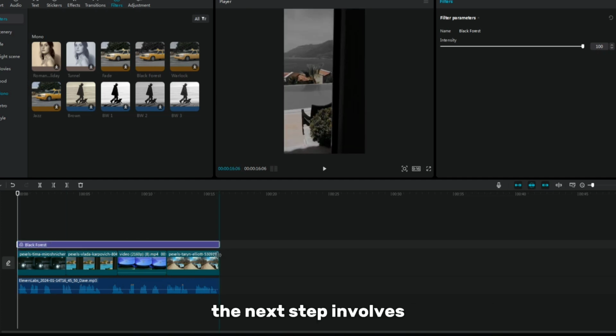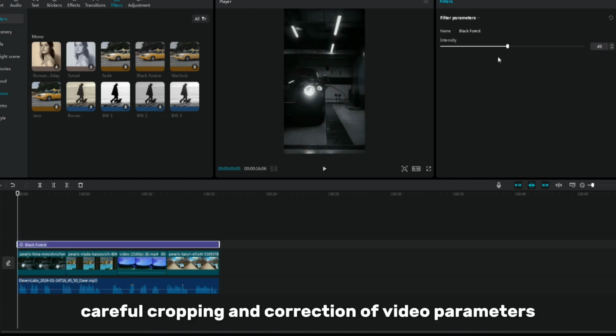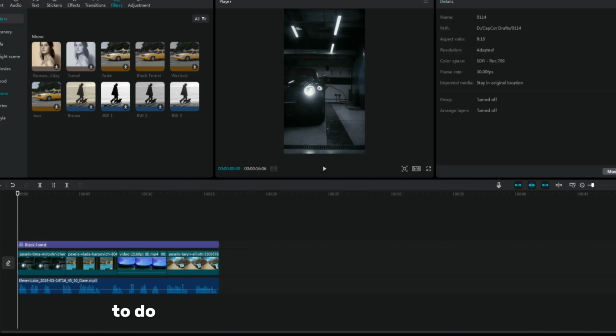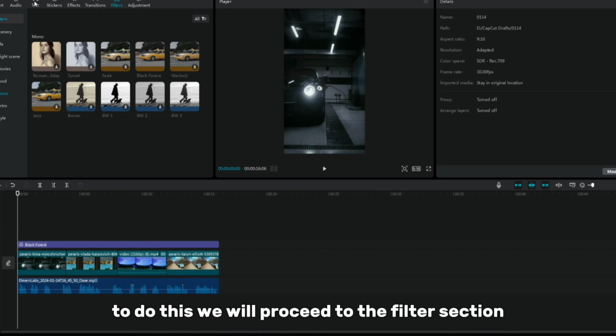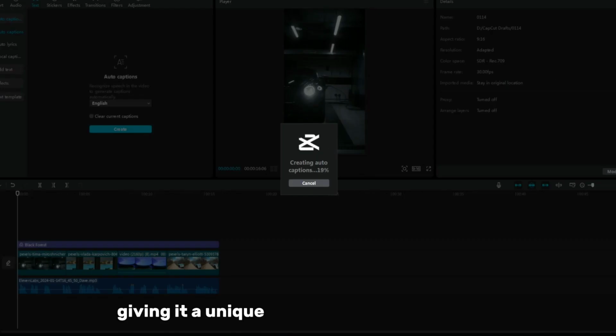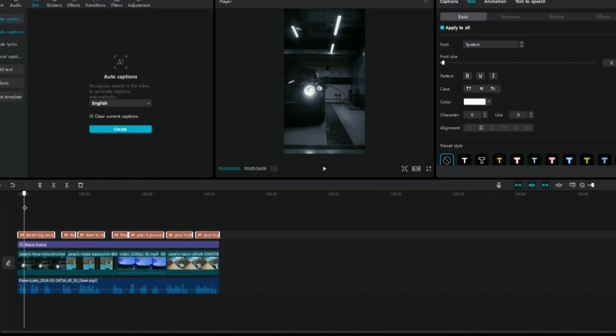The next step involves careful cropping and correction of video parameters, as well as adjusting the color palette to achieve maximum expressiveness. To do this, we will proceed to the filter section, where we will select the appropriate effects and then apply them to the entire material, giving it a unique and attractive appearance.